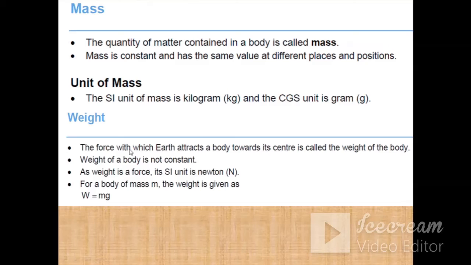Whereas weight is the force with which the earth attracts a body towards its center. So mass is the quantity of matter, whereas weight is the force. That is why the weight of the body can never be constant. The SI unit of mass is kilogram, whereas the SI unit of weight is Newton. The formula of weight is equal to m into g, where g is acceleration due to gravity.